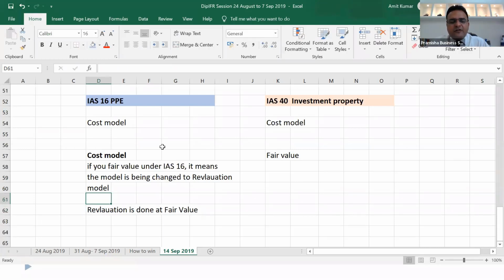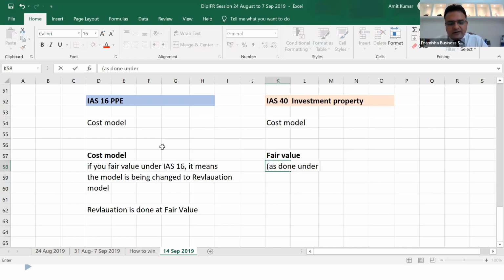If there is a fall in value, it will be charged to P&L. But once that revaluation exercise is done, this fair value becomes the fair value under IAS 40, as done under the IAS 16 fair value exercise before transfer.